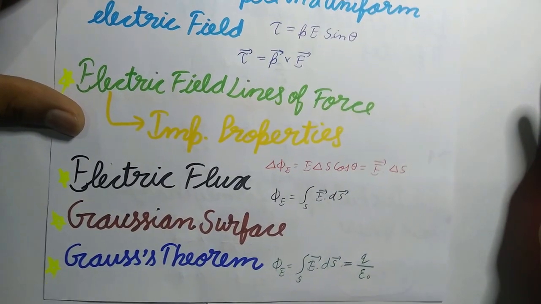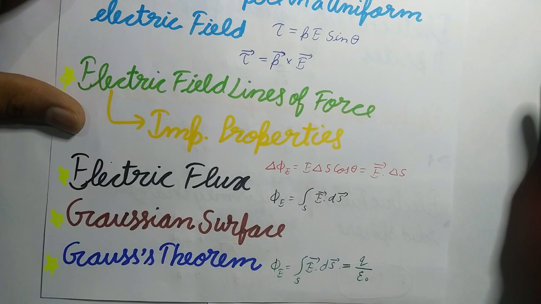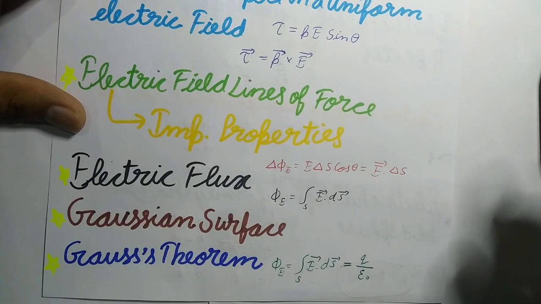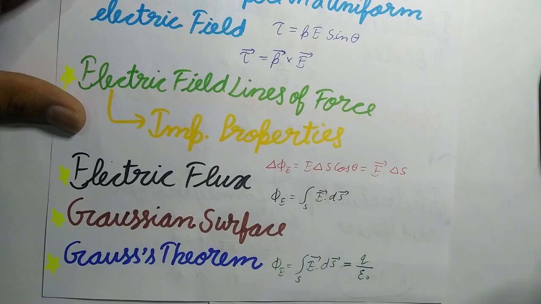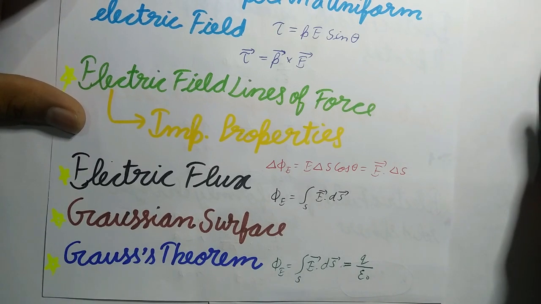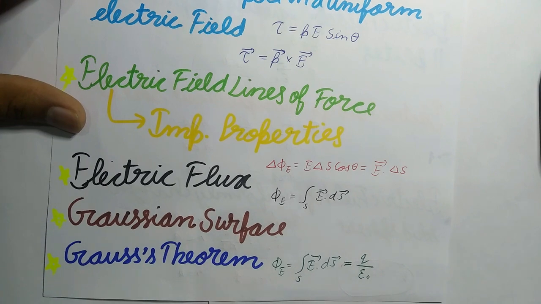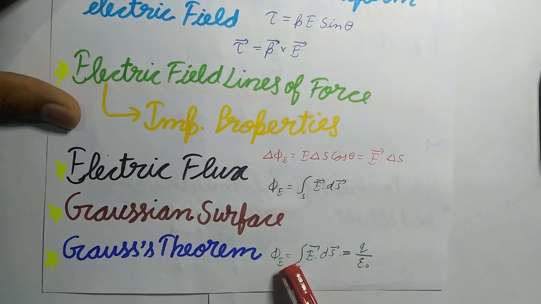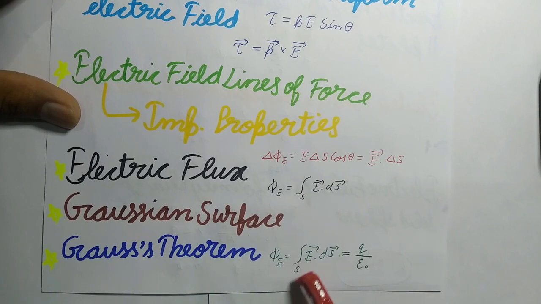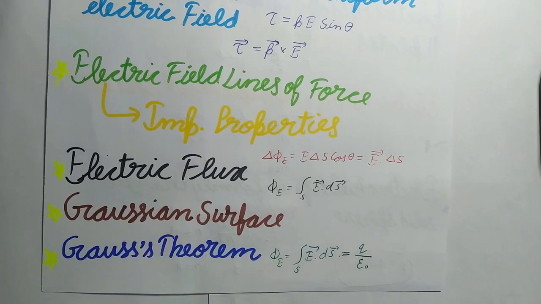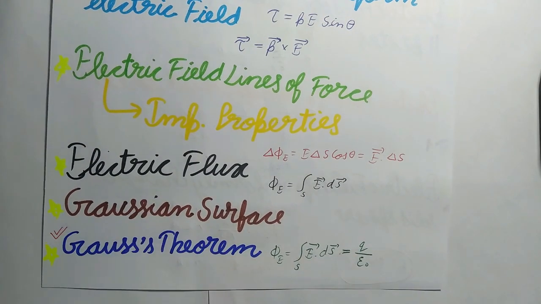Now let's understand Gaussian surface. Any hypothetical closed surface enclosing a charge is called Gaussian surface of that charge. And now next is Gauss theorem. The total flux of electric field E through a closed surface S is equal to 1 by epsilon naught times the charge Q enclosed by the surface S. So you can see phi E equals the integration over surface S of E dot dS, which equals Q upon epsilon naught. And this is very important. You must remember its derivation also.